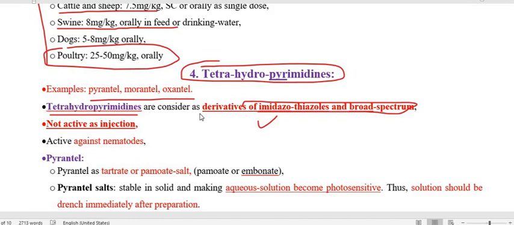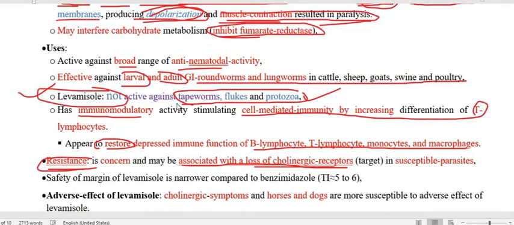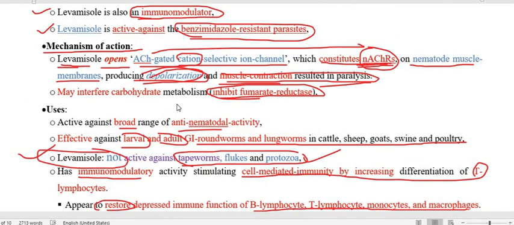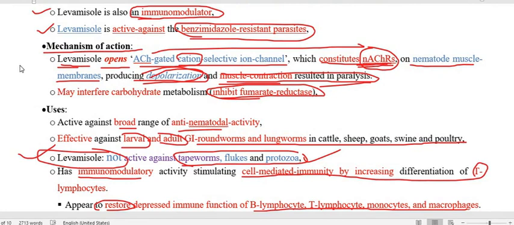They open the selective cation ion channel, as we mentioned in the mechanism of action of levamisole, that the gate is open, and the name of the gate is the selective cation ion channel.